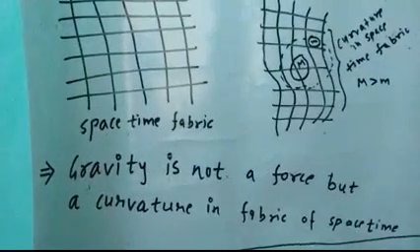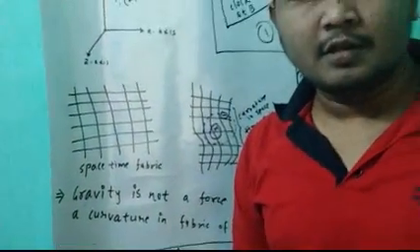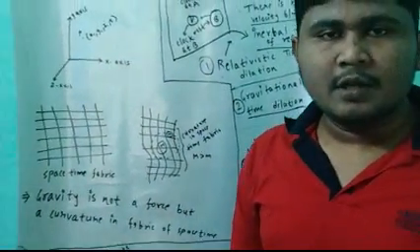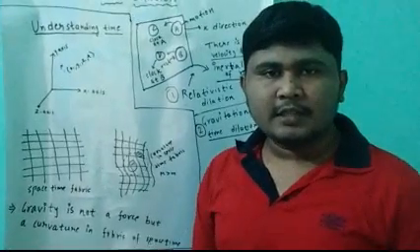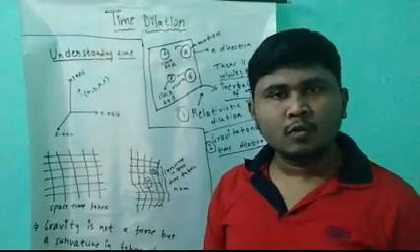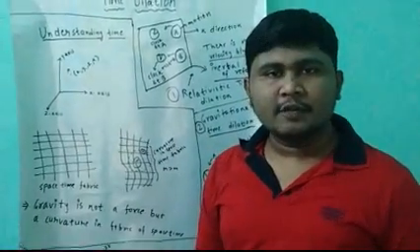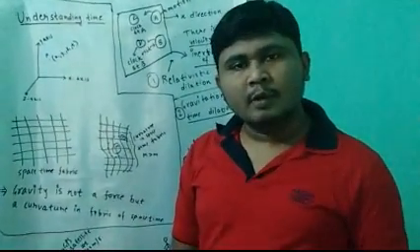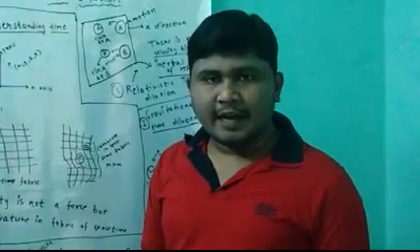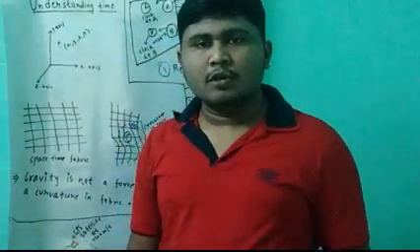Now let us come to our main topic, which is time dilation. What is the meaning of time dilation? Time dilation is the difference in the elapsed times measured between two different clocks which are identical. This is known as time dilation.